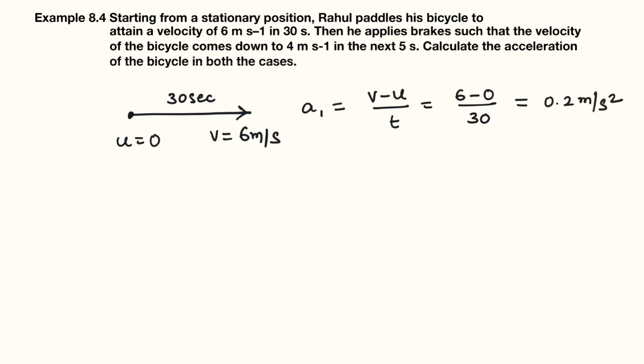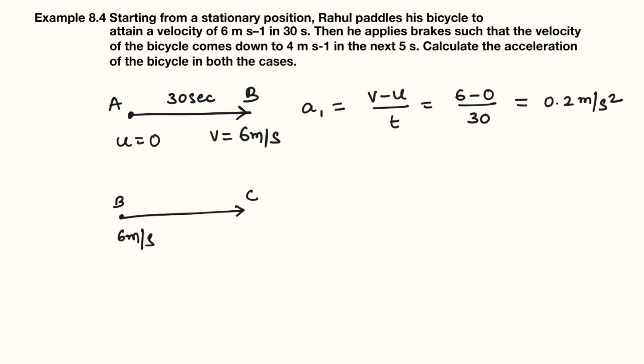Yes or no? Then look at the second case. What is the second case? It's given that he applies brakes such that the velocity of the bicycle comes down to 4 meter per second. It means from 6 meter per second, he moved from position A to B, right? Then he moved from position B to C.